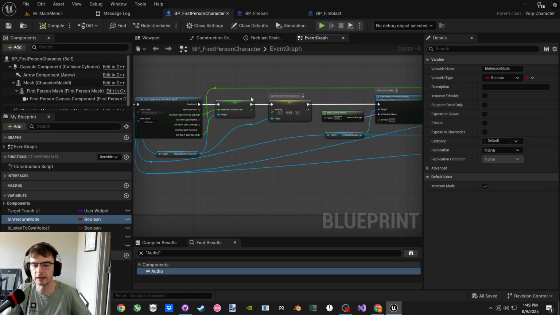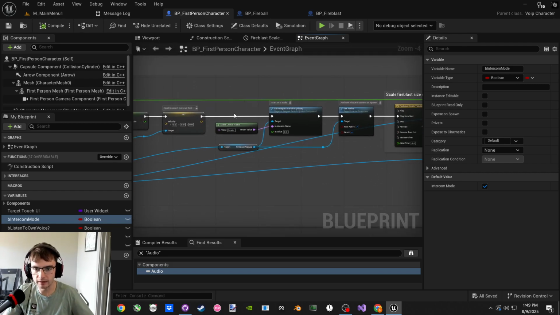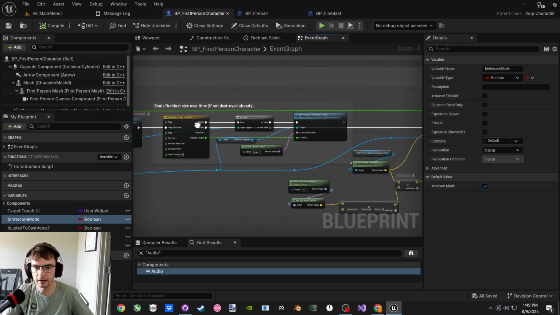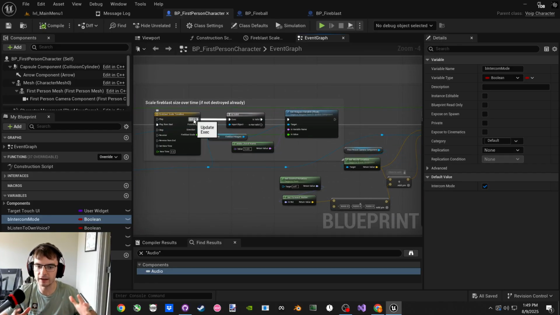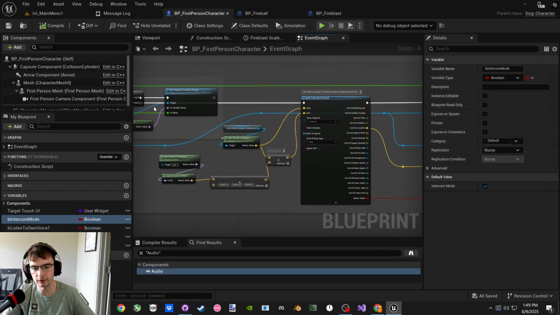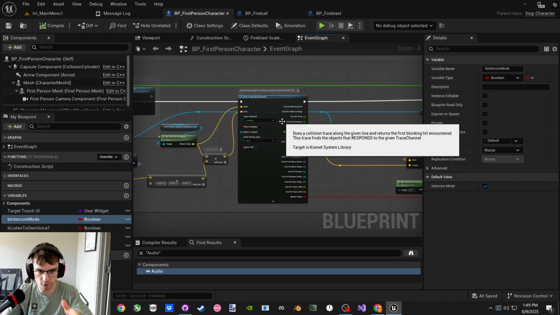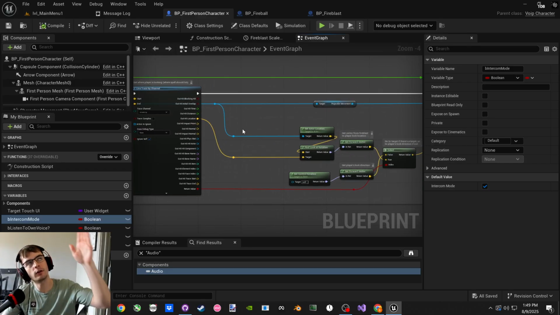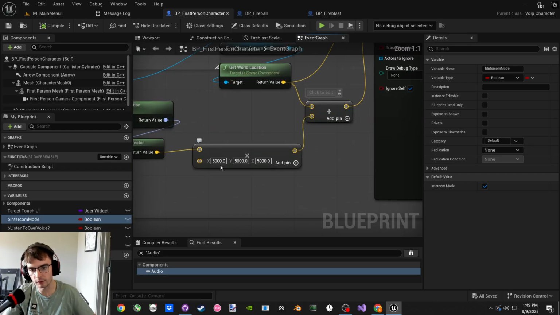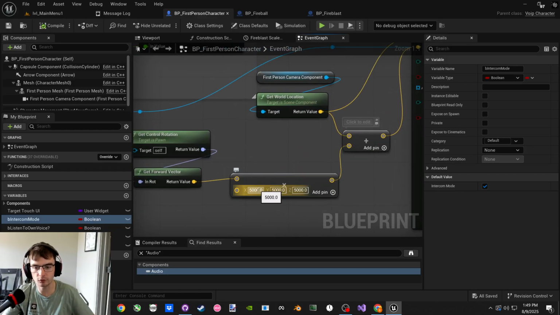So we basically create it in front of the player and it has no velocity, and then I want it to scale up over 5 seconds and then go to wherever the player's looking. So we find the player's target by running a line trace to actually get the target so it goes exactly where the player's looking. But in the event you're looking to the sky or you're looking at someone so far away that we're not running a line trace, I could just run a line trace that's so long that it works and it goes to wherever you're pointing.